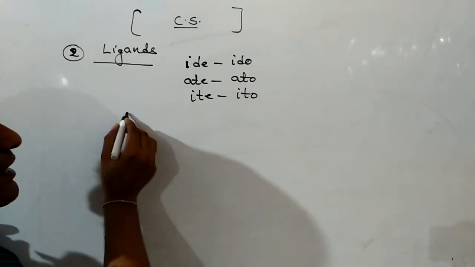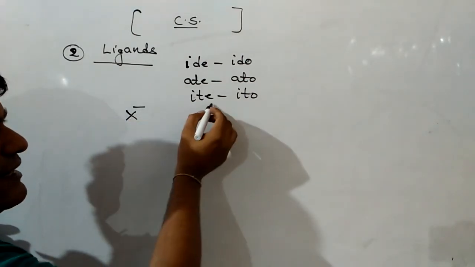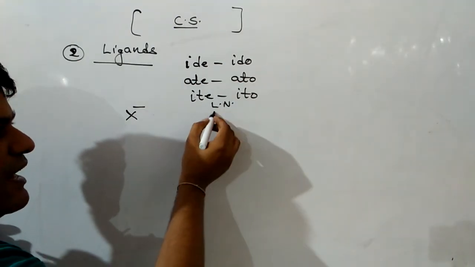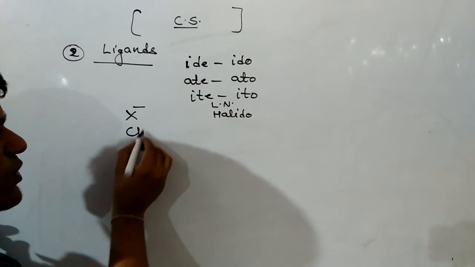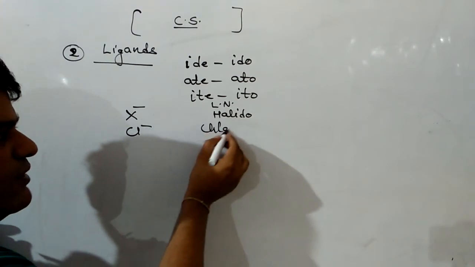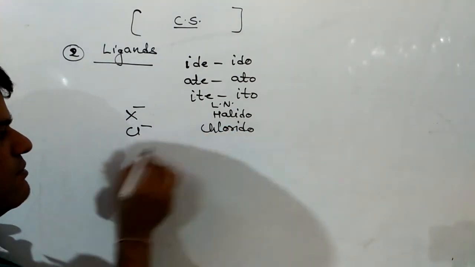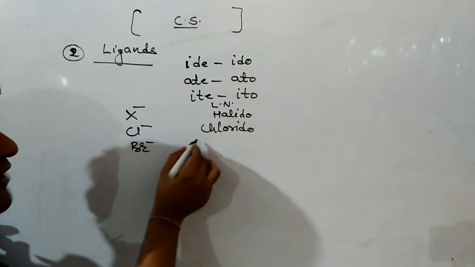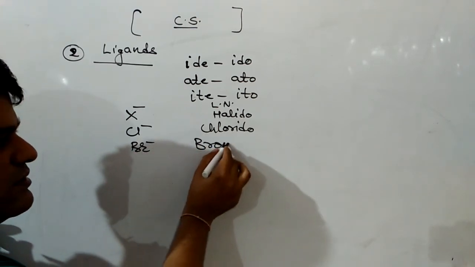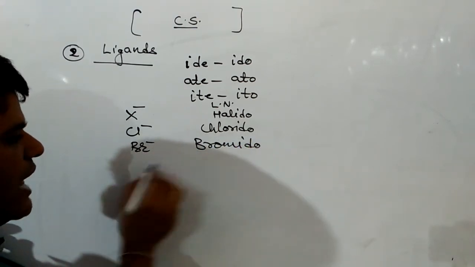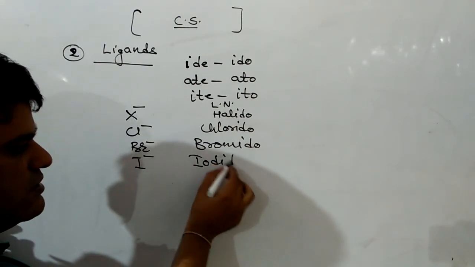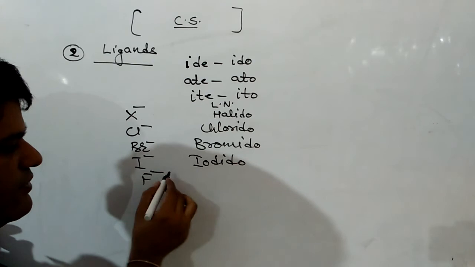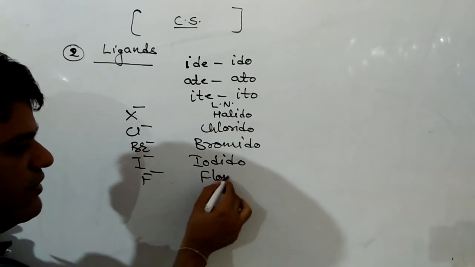For example, if a halide ion is there, then its ligand name will be halido. For Cl negative, it will be chlorido. For Br negative, bromido. For I negative, iodido. F negative, fluorido.